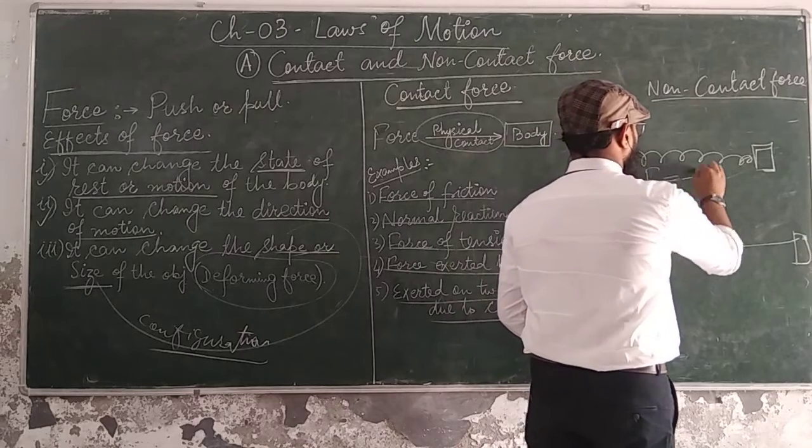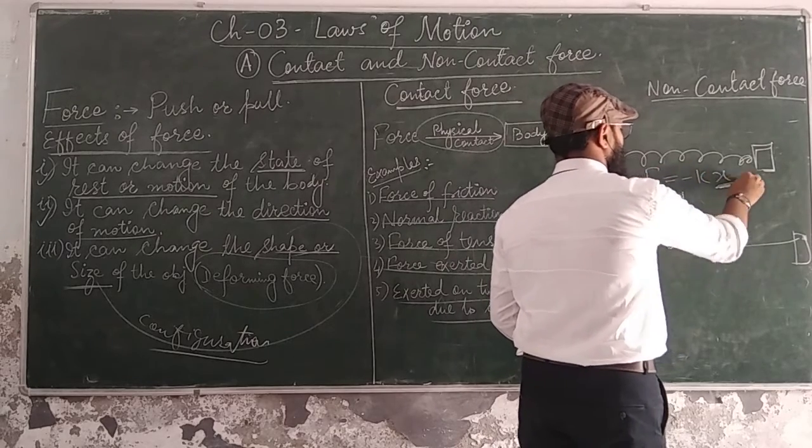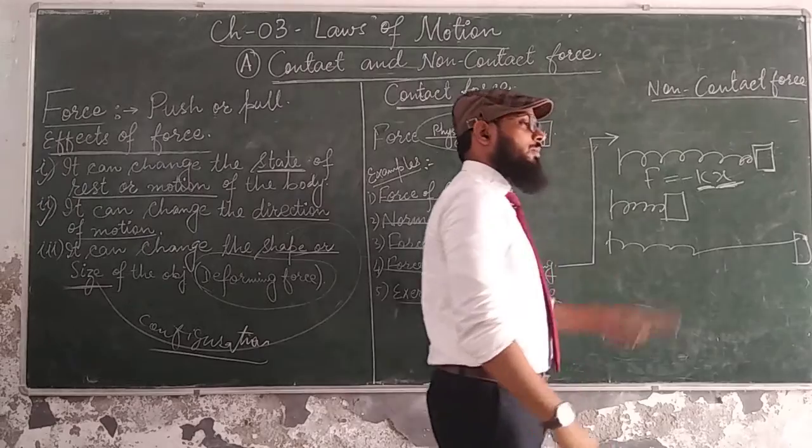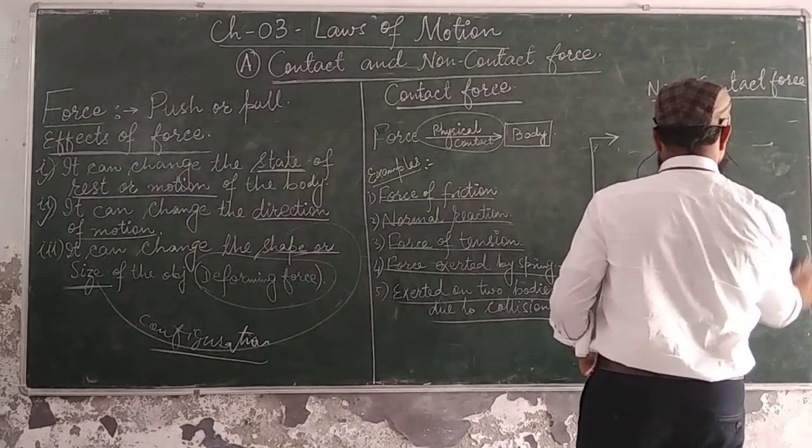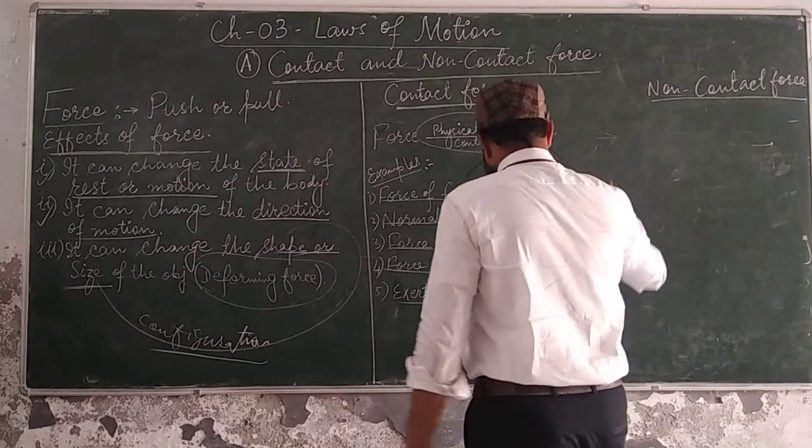Remember the formula minus kx. X is called displacement and k is the spring constant, which depends on the material of the spring. So we don't need much of this in this chapter. It is also not given in your book, so leave it. Now next thing is